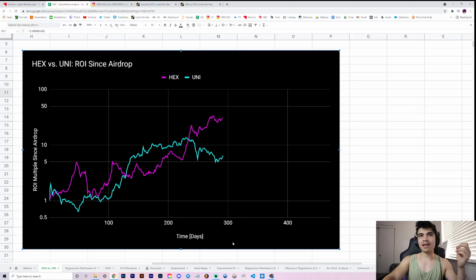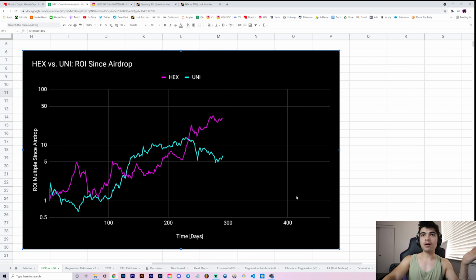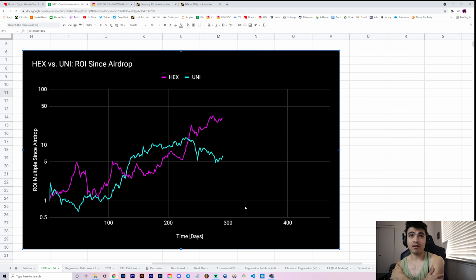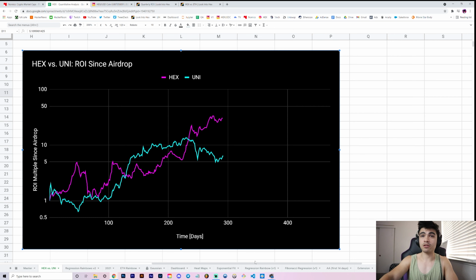So just to lay it out there, because I remember during this period of time between January and May, I was honestly not happy to see that Uni was outperforming on this sort of chart. Like from this period of time, I was thinking, damn, did I make the wrong move? No, the thesis was there for HEX. It has been, right? We covered it on the channel extensively, and you know why it's pretty much better than everything else at this point in time. And I'll just say it straight up like that. But yeah, time has proven that to be the case. So just wanted to cover that for you guys.